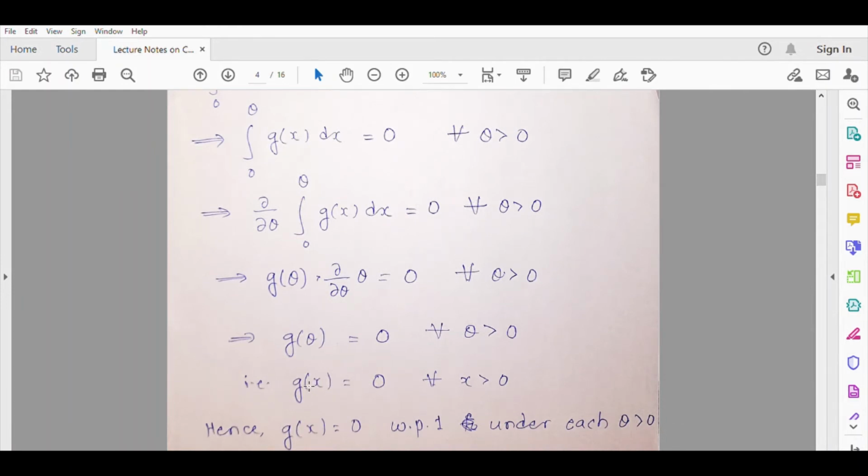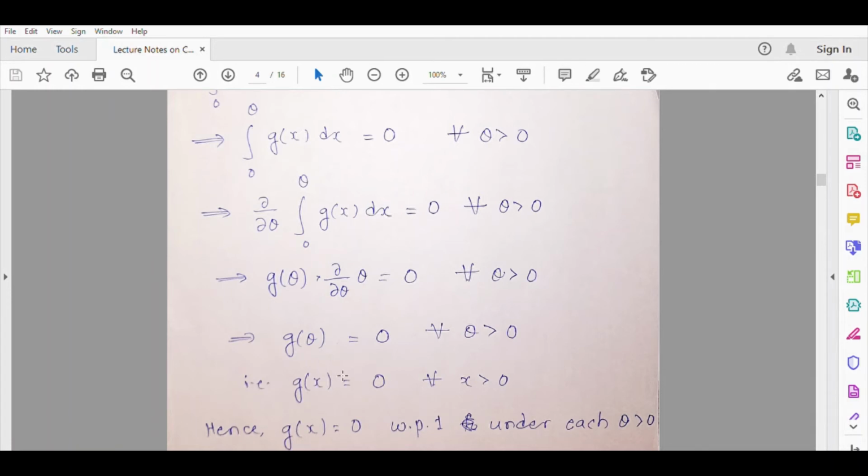See, if you had g(x) equal to 0 for every x between 0 and 1, then this probability wouldn't have been 1 for every theta, isn't it? It would have been 1 only for theta equal to 1. It won't be 1 for theta equal to 2, because if this is true for every x in the interval 0 to 1, then when theta is equal to 2, the probability won't be equal to 1. So it won't be enough.